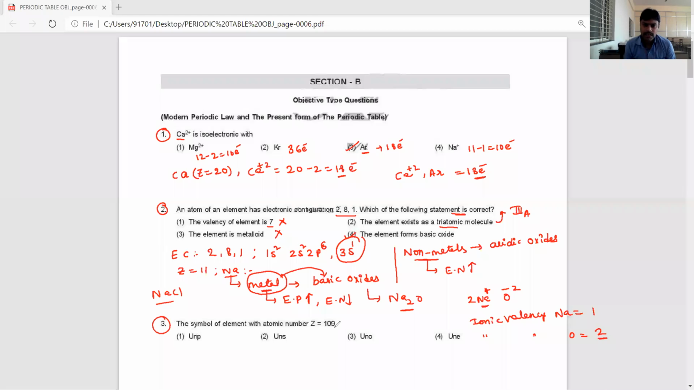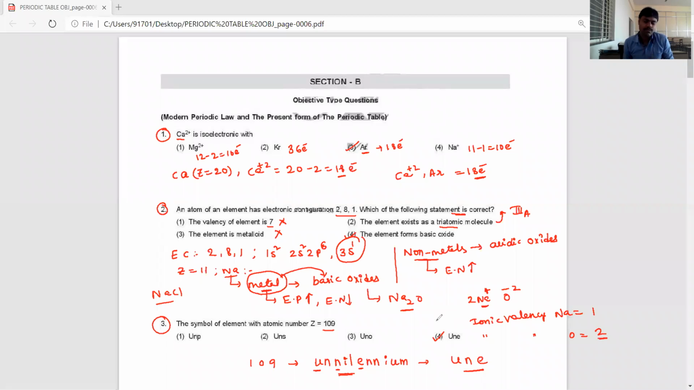Now the third question, let's see. The atomic number is 109. They asked for the correct representation. 1 means un, 0 means nil, 9 means enn, so ennium. This is the correct IUPAC nomenclature. The first letter of un is U, of nil is N, and of 9 is E, so its symbol is UNE. So the answer is the fourth option.